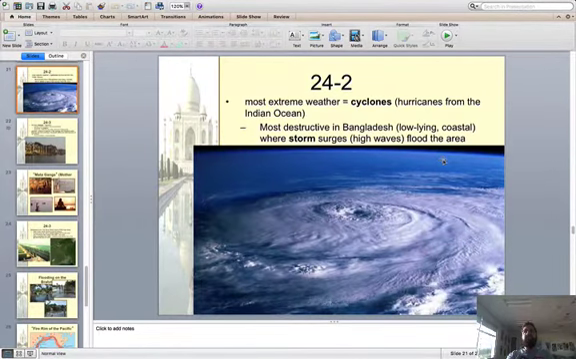All right, then cyclones are big storms they get there. It's the same thing as a hurricane. So a hurricane occurs in the Atlantic Ocean. And then if this storm was in the Pacific Ocean, it'd be called a typhoon. And when it's in the Indian Ocean, it's called a cyclone. So it's the exact same thing.